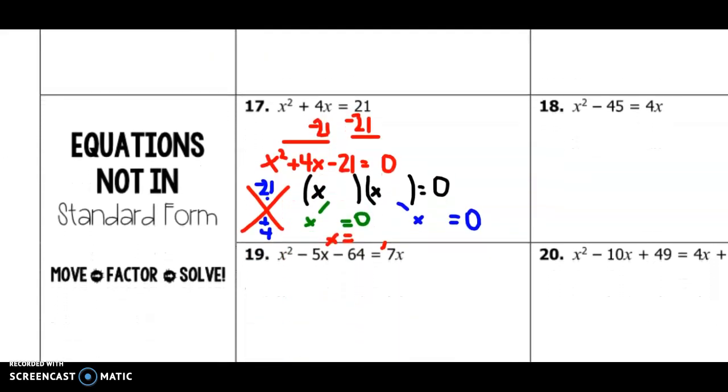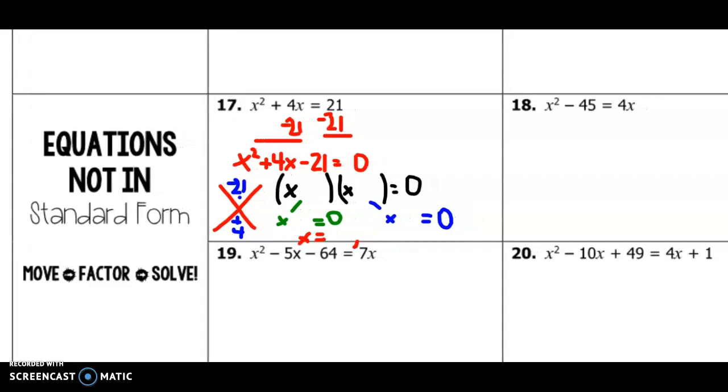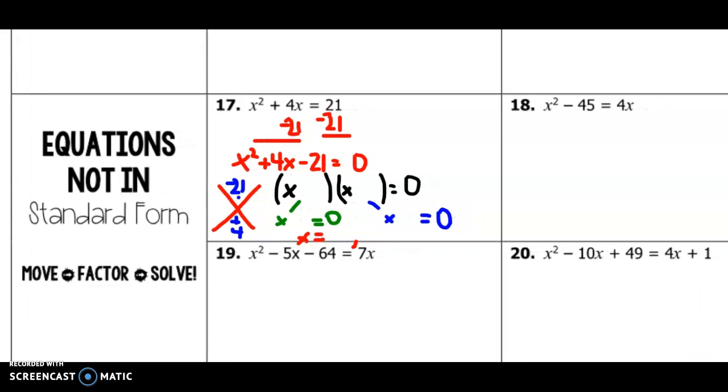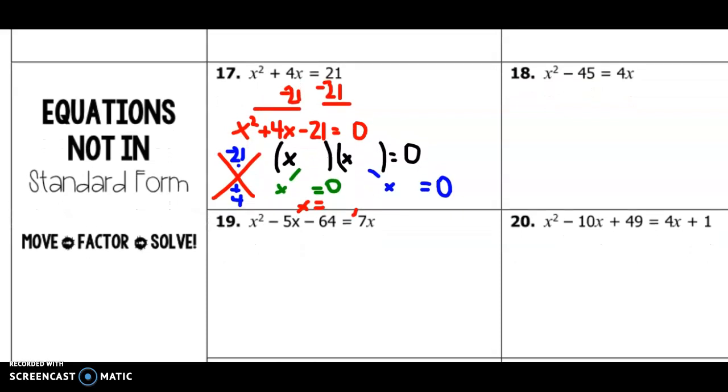Okay, so we've got a couple equations here that are not in standard form. Normally when we factor, we're used to seeing things in standard form, meaning ax squared plus bx plus c. So we're going to start with this example here, number 17. You can see it's not set equal to 0, so the first thing we're going to do is subtract 21 from both sides. Okay, that's the easiest move that we can do to get everything on one side.